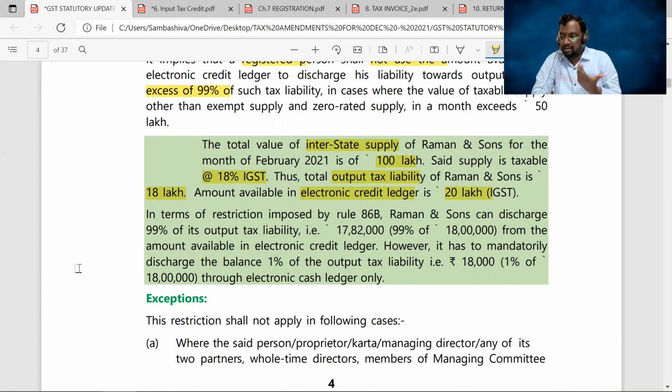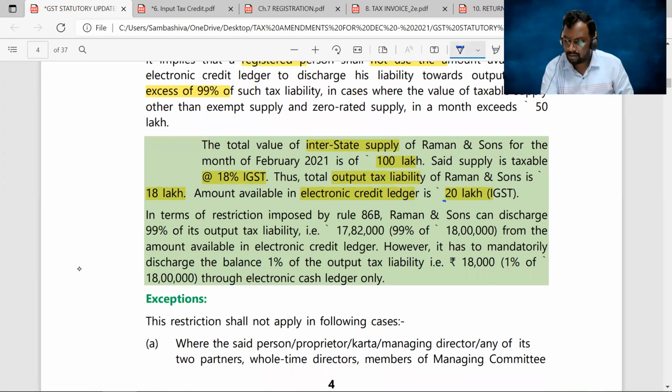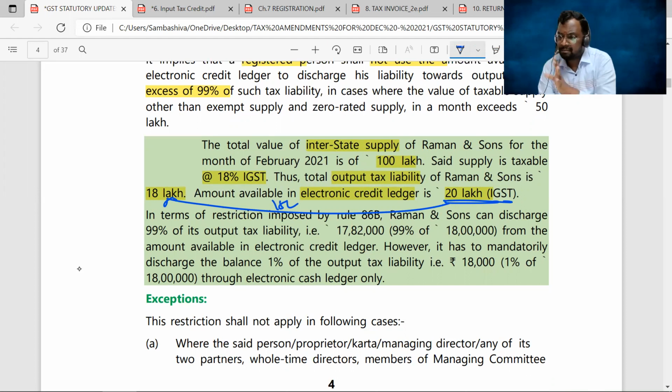Right, before this amendment, out of this 20 lakhs, you can utilize 18 lakhs for the payment of this liability. So your entire 100% output tax liability can be met with your electronic credit ledger balance. But now we have a new rule.